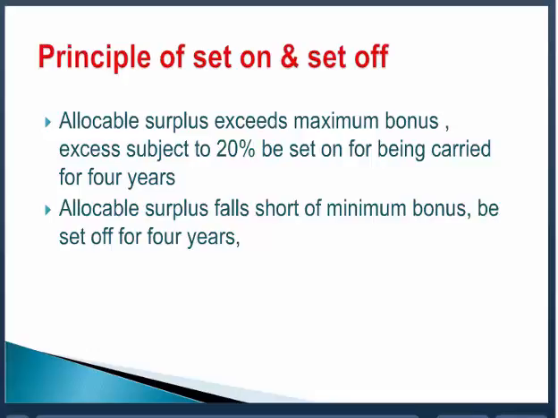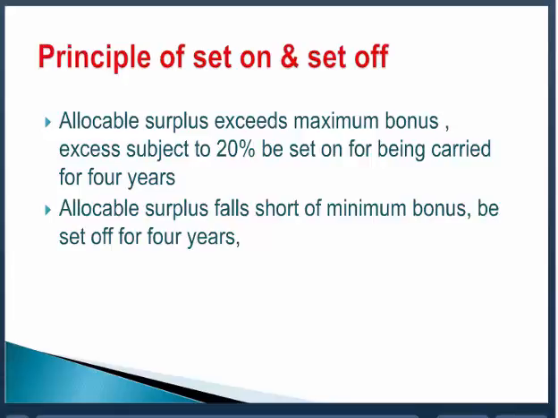So this is it, I took 5 years. First year the allocable surplus 100 rupees, second year 600 rupees, third year 500 rupees, fourth year 100 rupees, and fifth year nil. So 100, 600, 500, 100 and nil. This is allocable surplus. And this is the bonus: 100 rupees, 240, 240, and still 240. Yes, we have managed to pay. And then, this is set on. So therefore, the principle is that if the allocable surplus is more than 20%, then another 20% we can set on.